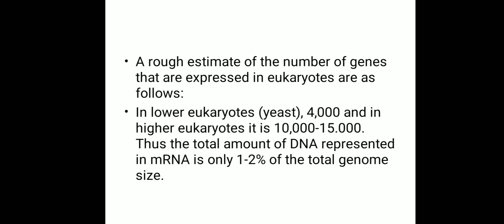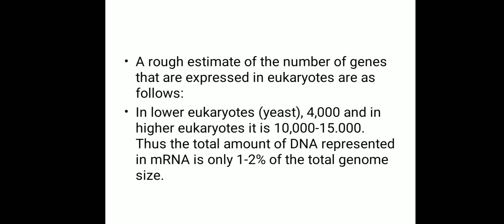Thus, the total amount of DNA represented in mRNA is only 1 to 2% of the total genome. That means in the total genome, the unique DNA sequences present give rise to mRNA, which is 1 to 2%.